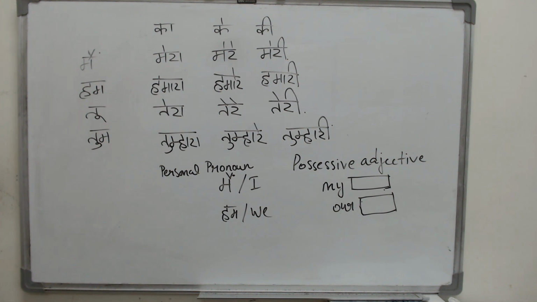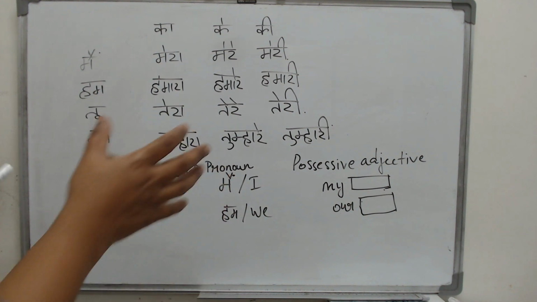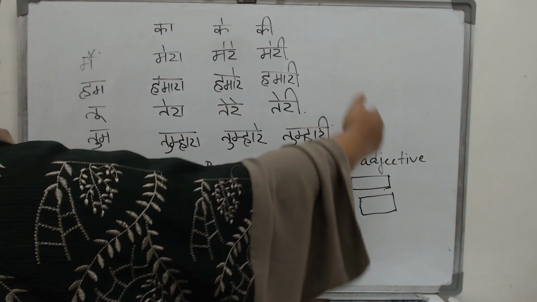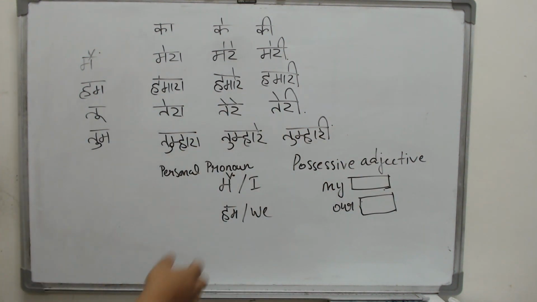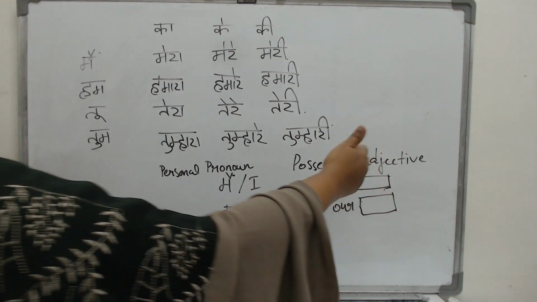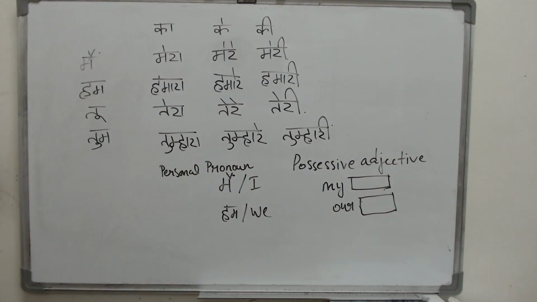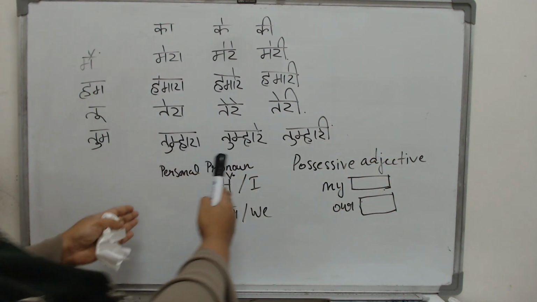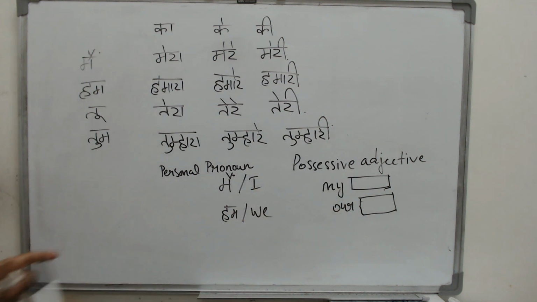It does not even have to be a living thing. It can even be a concept. My idea, my policy. So whatever that thing is, it immediately follows the my. And if something belongs to us, then we becomes our, and our is immediately followed by something. Now, do you see the difference how I becomes my and we becomes our?